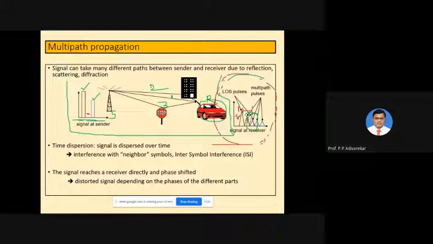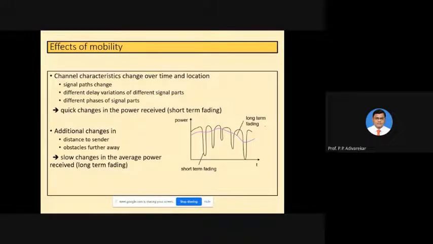So now to avoid such situations, we can use multiple techniques, multiplexing techniques. Let's see them one by one. Okay, so before going to the multiplexing techniques, one more point is there, that is the other effects which are seen in wireless communication.